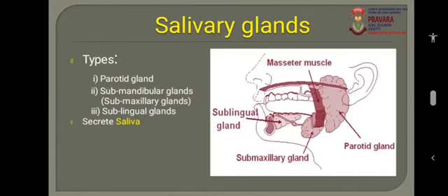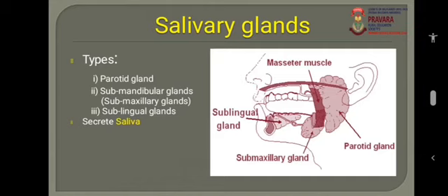One more important part of the buccal cavity is the salivary glands. There are three pairs of salivary glands present in the buccal cavity. The first pair is called the parotid gland, which is present in front of the ear. The second pair is the submandibular gland, also called the submaxillary gland, which is present below the lower jaw. The third pair of salivary glands is the sublingual gland, present below the tongue.